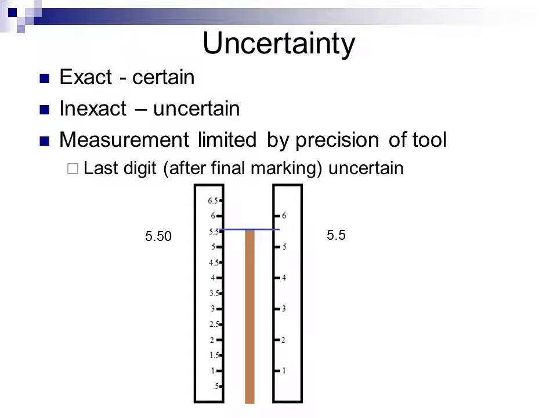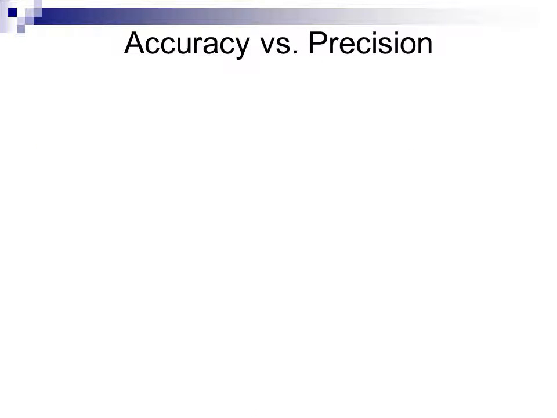If we were to report using the right-hand ruler a value of 5.50, we would be incorrect because we are assigning a greater precision to our measurement than we are capable of with our instrument. Likewise, if we were to use the left-hand ruler and assign a value of 5.5 to the stick that we're measuring, we would also be incorrect because we are using less precision than our instrument is capable of. So when we talk about this word precision, a lot of people will tend to confuse or to use interchangeably the terms accuracy and precision.